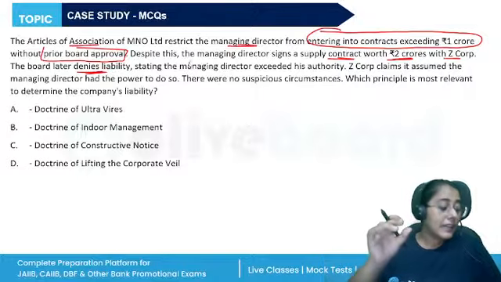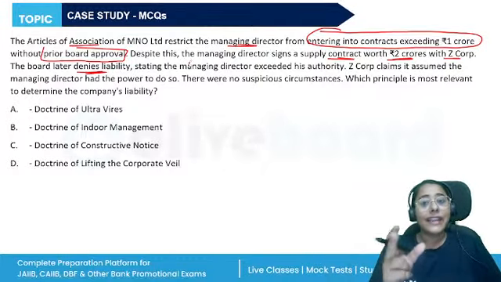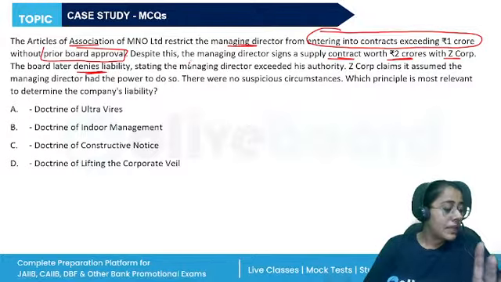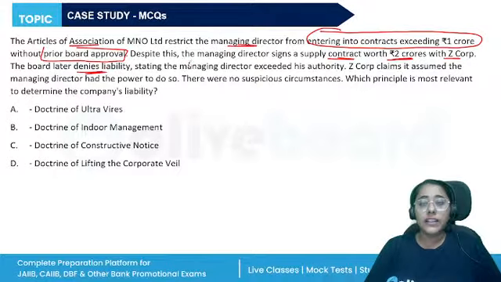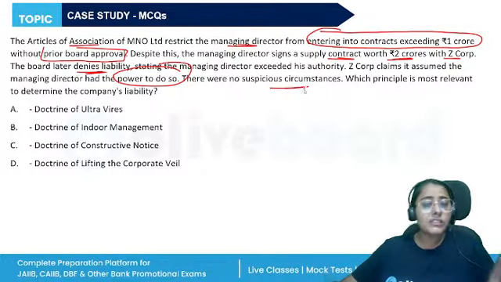Z Corp claims, files a suit, and the board later denies, saying that the managing director did not take our board approval. So this contract is invalid. However, Z Corp claims it, assuming that the managing director had the power to do so. They had no idea about this prior board approval requirement. There were no suspicious circumstances to believe that the managing director did not have power.